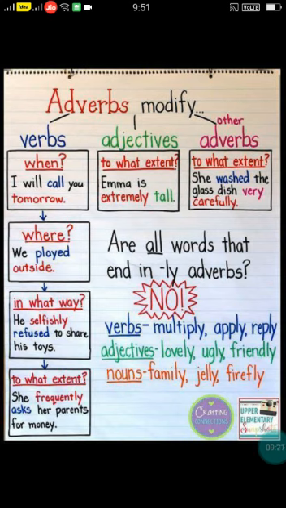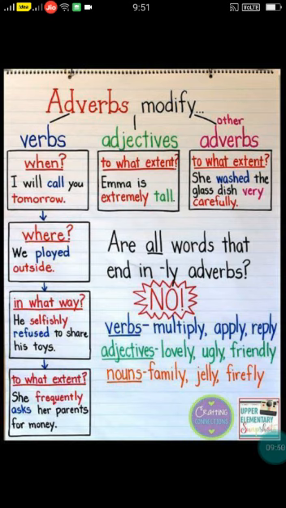Next, in what way? He selfishly refused to share his toys. What is an action word here? Refused. Okay, let me reframe the sentence for your clear understanding. He selfishly refused to share his snacks. This is the sentence which you usually use when you are in the school, right?